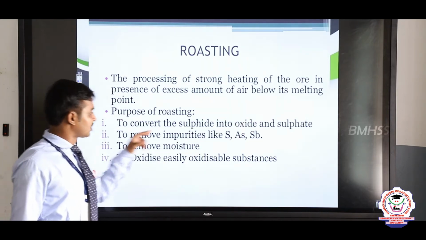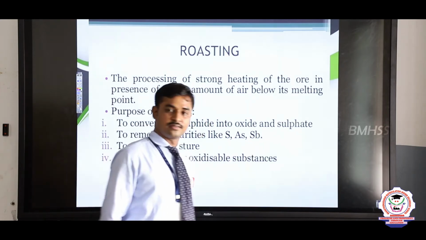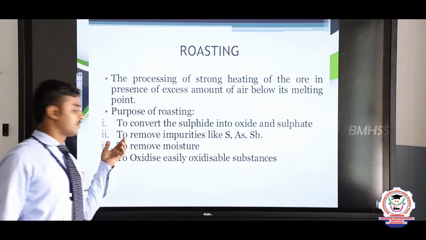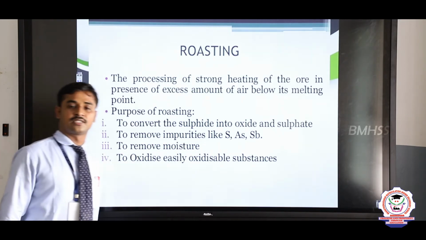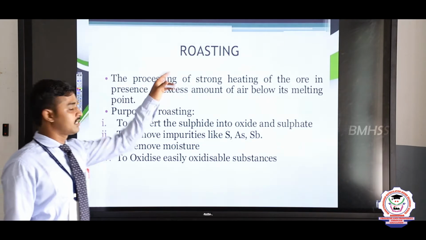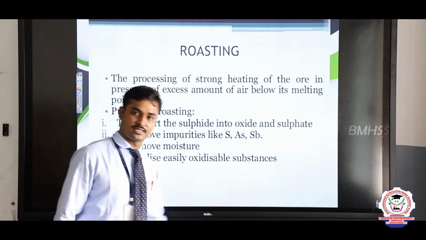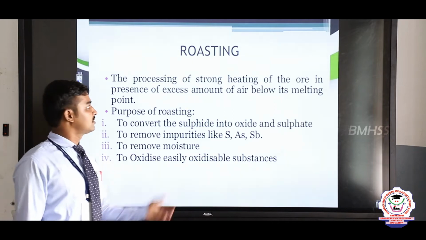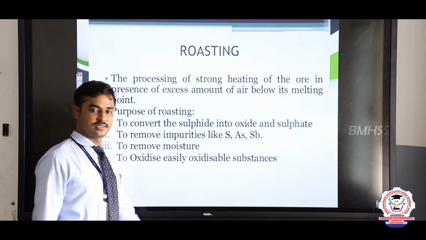We use this process to remove impurities like sulphur, arsenic and Sb, and to remove the moisture present in the ore. And to oxidize easily oxidizable substances, the metals are oxidized in this process. So roasting helps us do these things.